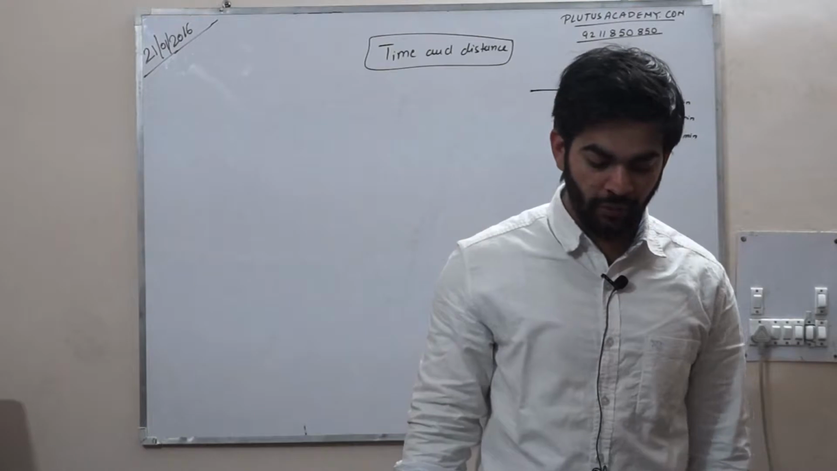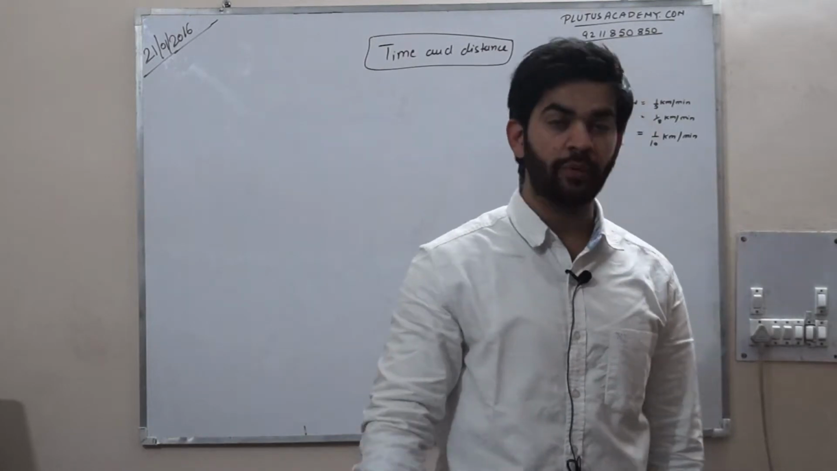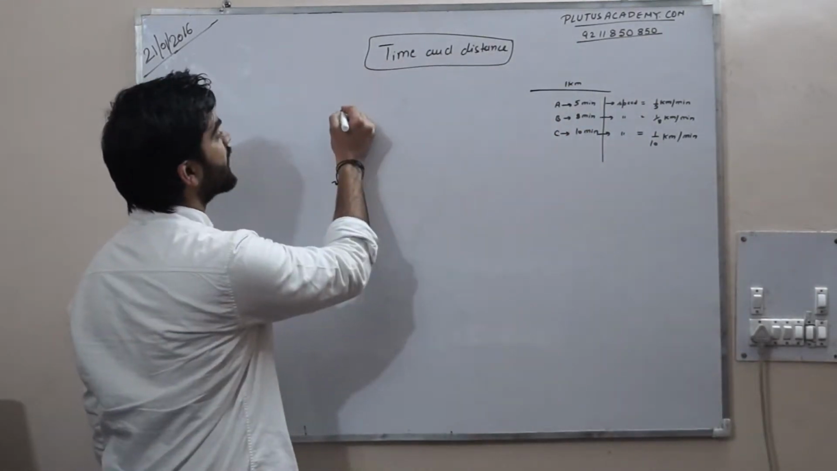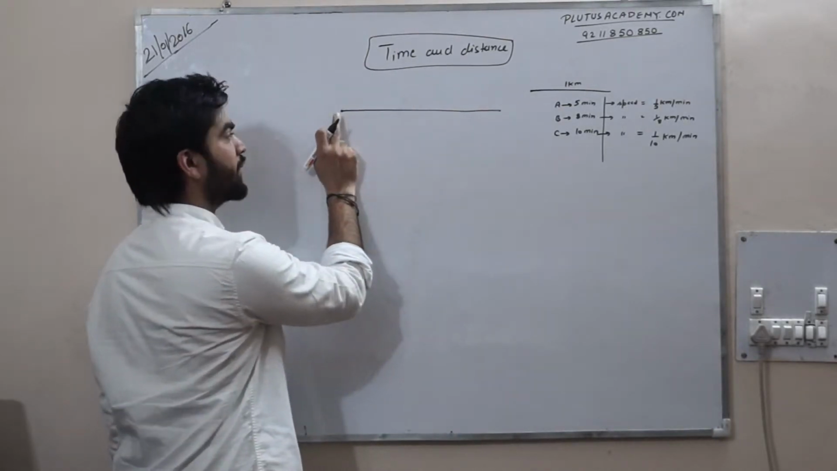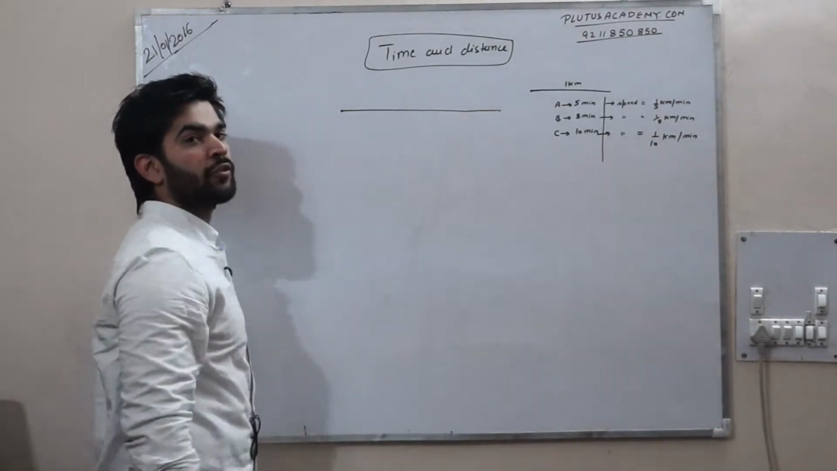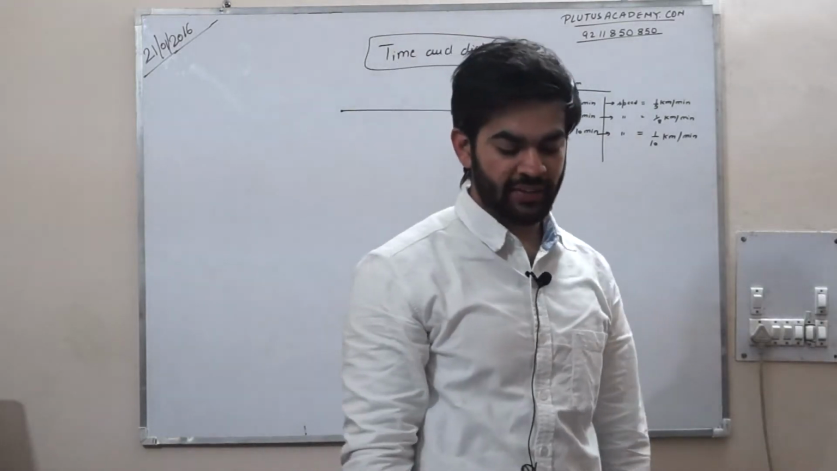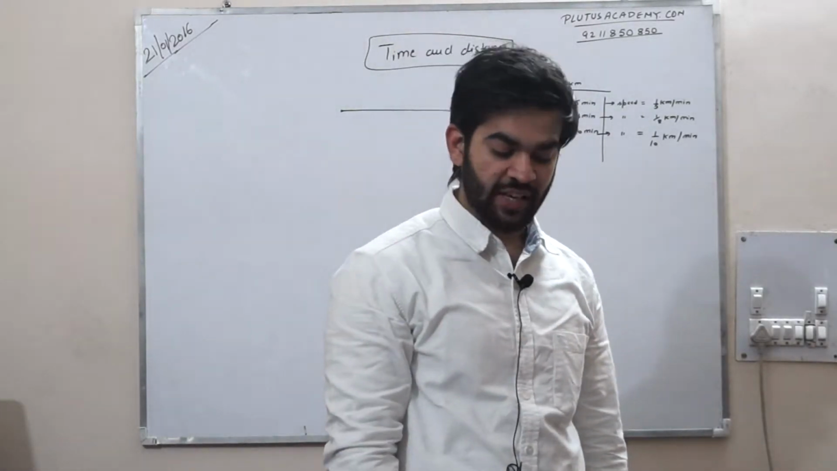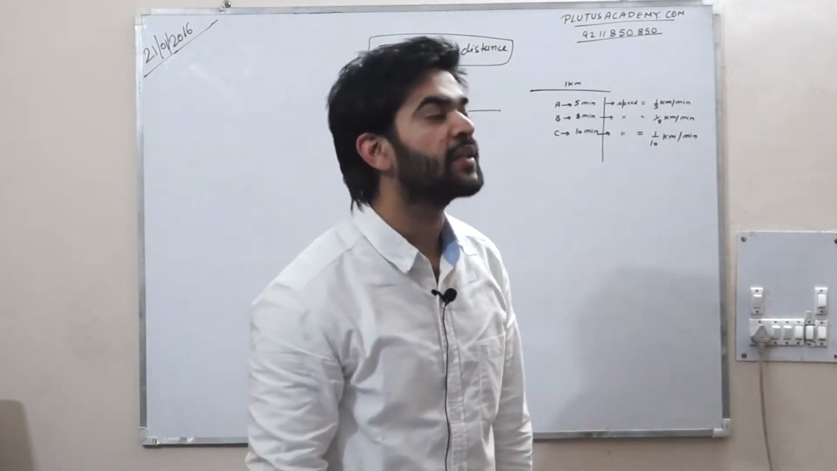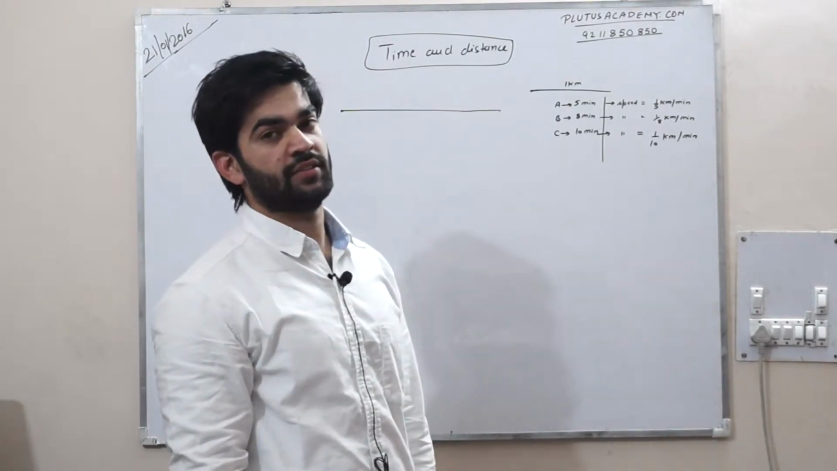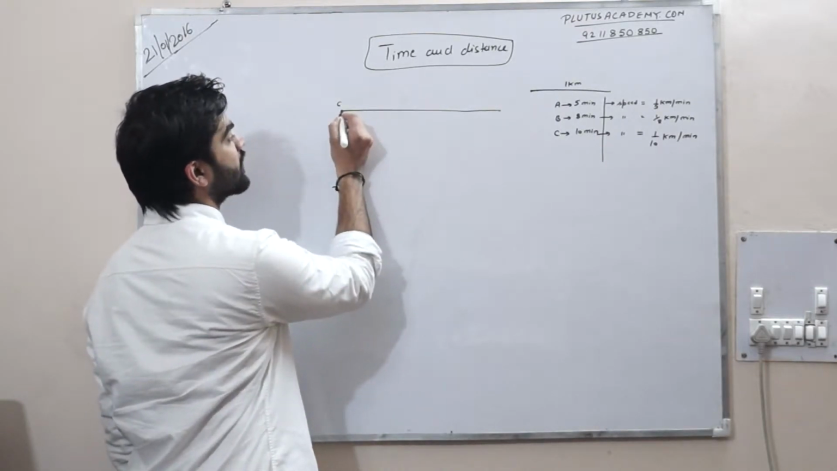C starts walking from a point at a certain time, B starts from the same point 1 minute later. Okay, so let's assume C starts from here, B starts from here and A also starts from here. In the question, C starts walking from a point at a certain time, B starts from the same point 1 minute later and A starts from the same point 2 minutes later than C. It means if C starts first, if C is here, then this is t equal to 0.